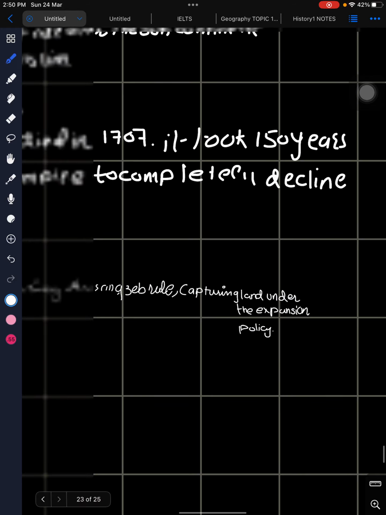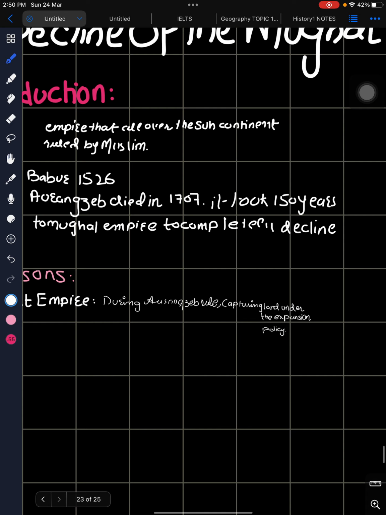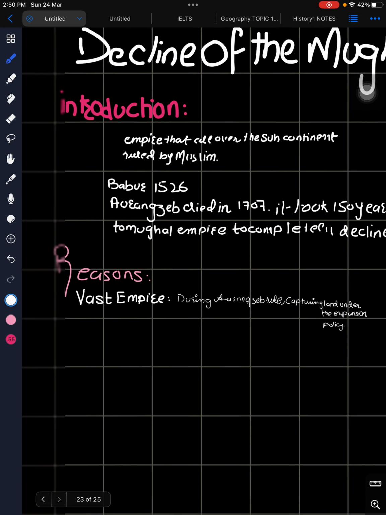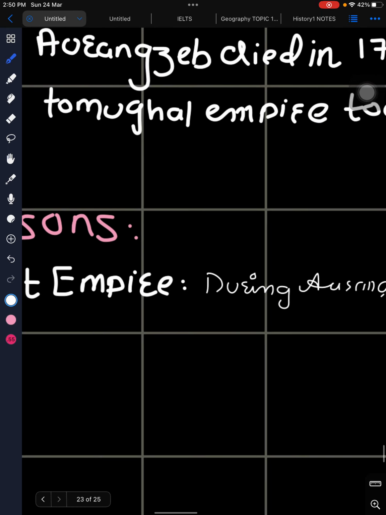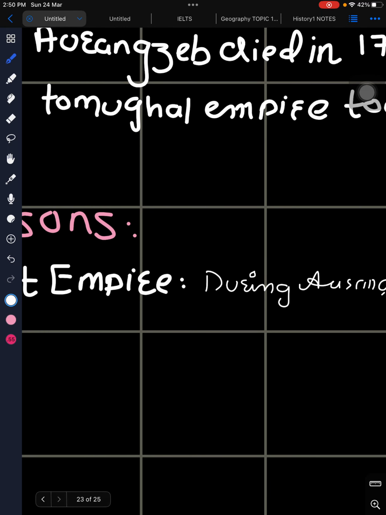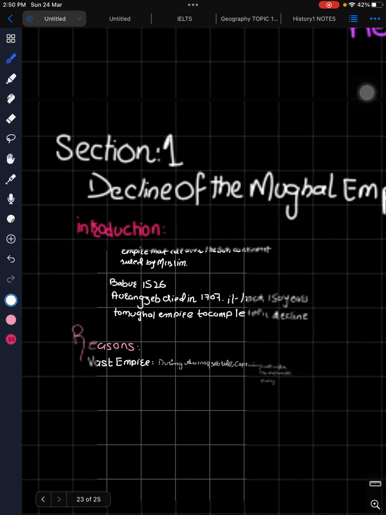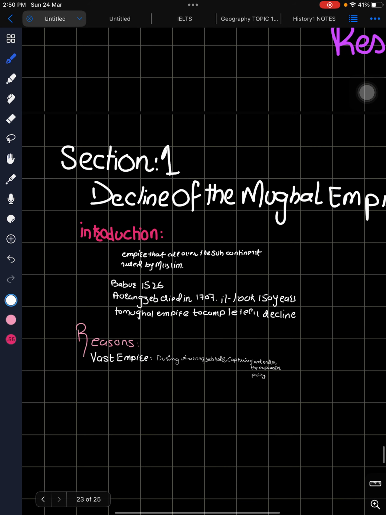So we are done with this reason. Let me explain the vast empire further. During Aurangzeb's rule, they used to capture land for their expansion policy, and the land of the Mughal Empire got hugely expanded.